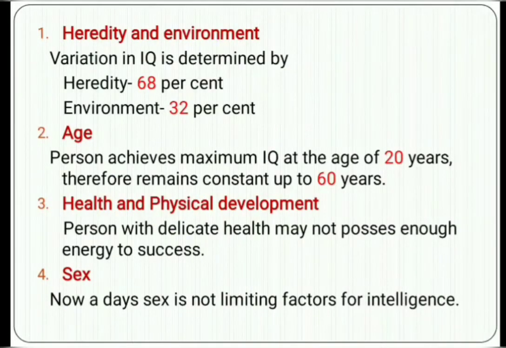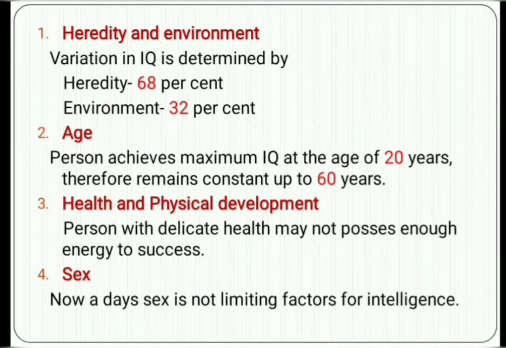So that is about heredity and environment. That much you should write here, don't write more than that. It will be asked as an MCQ: what is the variation in IQ determined by heredity, how much percent, and environment, how much percent. You should write 68% from heredity and 32% from environment.